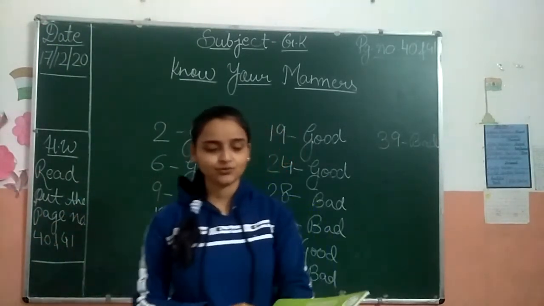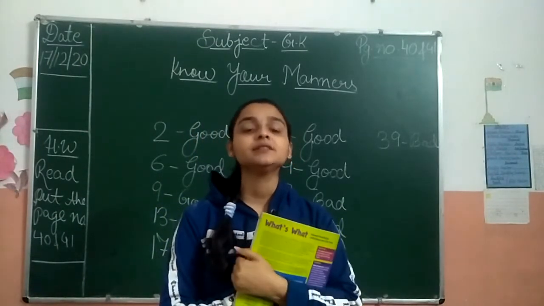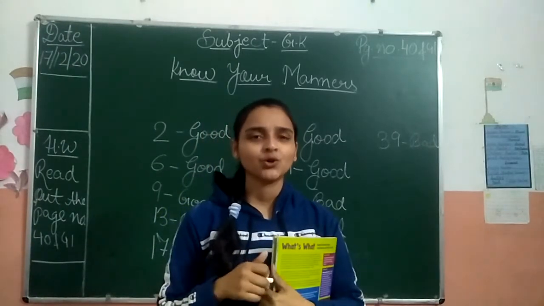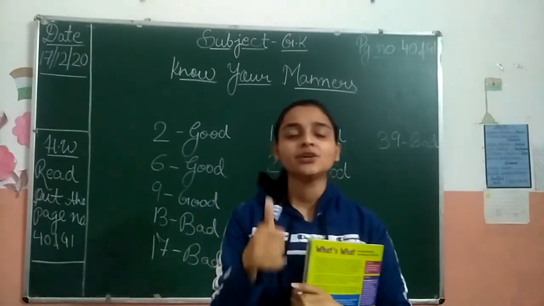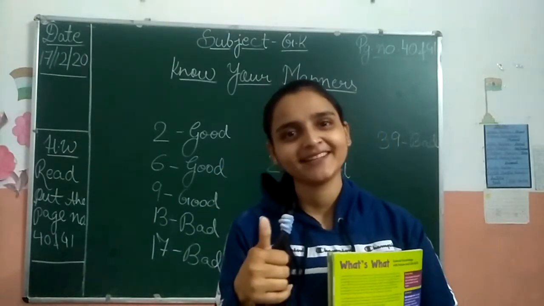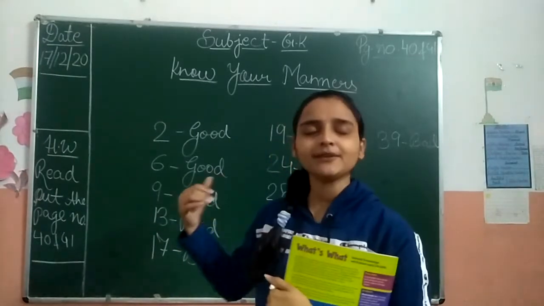Okay, so do your homework very properly and follow these good manners, not bad manners. Do a promise with me that you always follow good manners. Okay, you all are good students now. Now copy it fast.